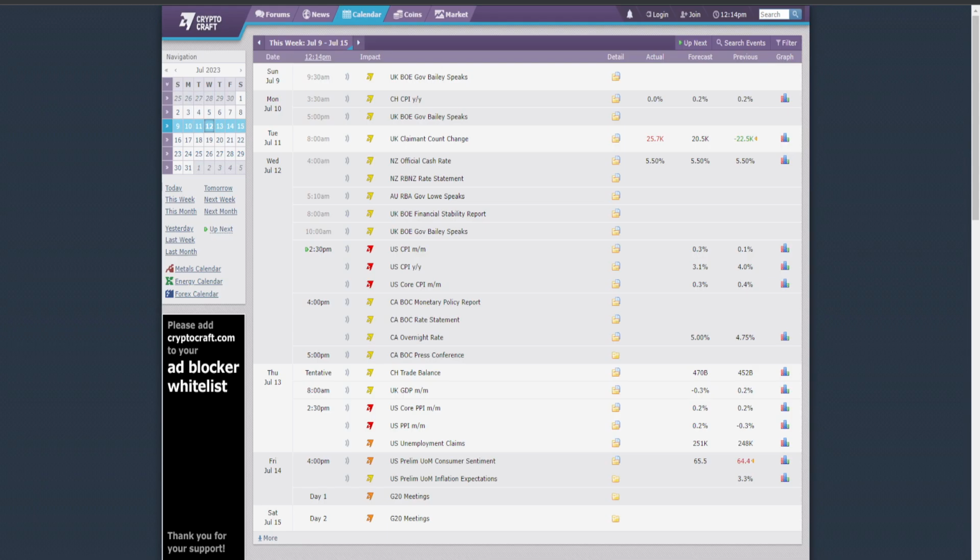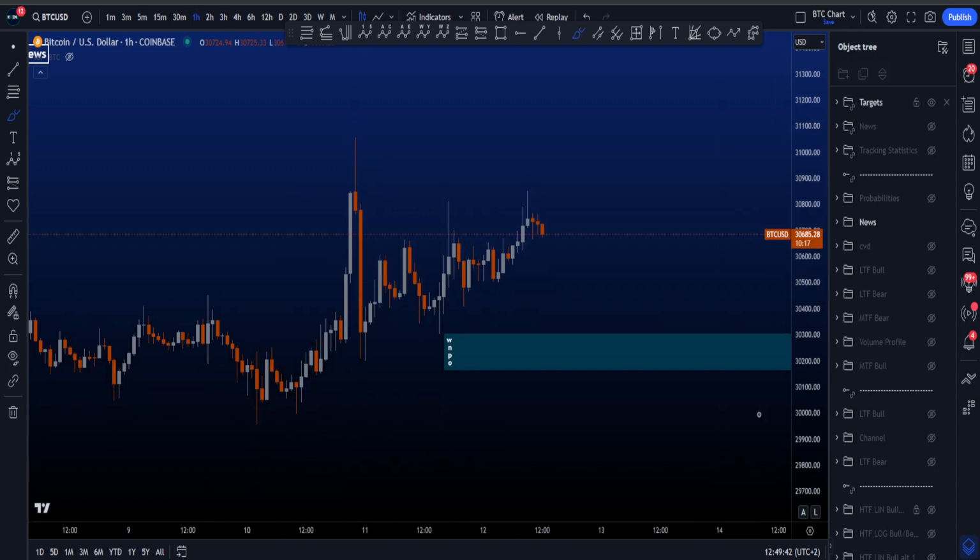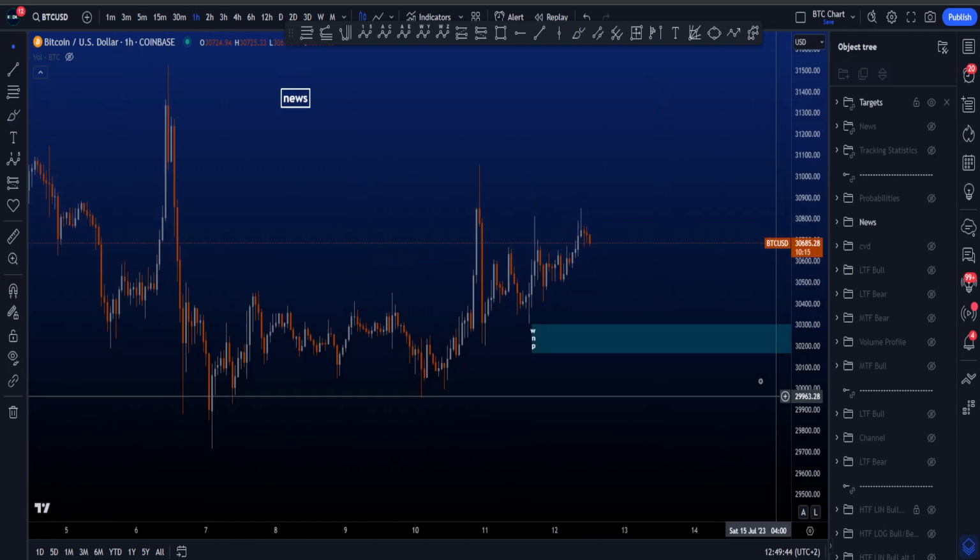We have news today as well, very soon. Let's see if we can break out of this range at 2:30 p.m. Central East European time. So make sure you trade safe around this time. Have your stop loss, your risk management, have everything in place to make sure you do not get wrecked during the news, because it might be very volatile.